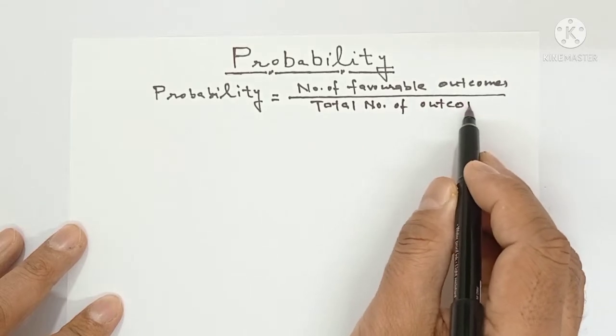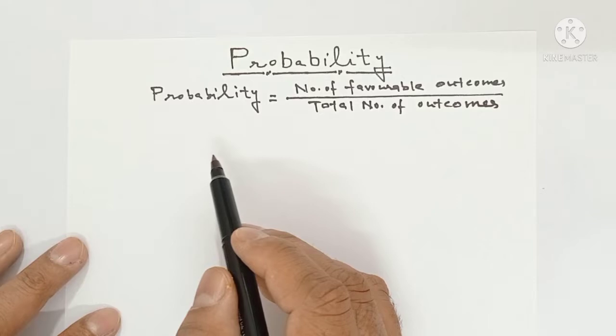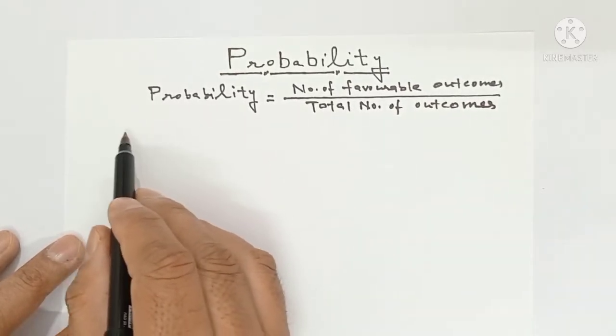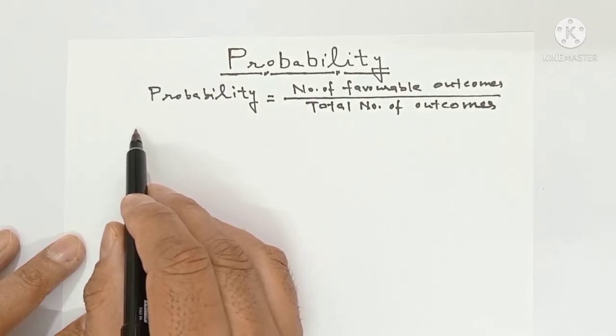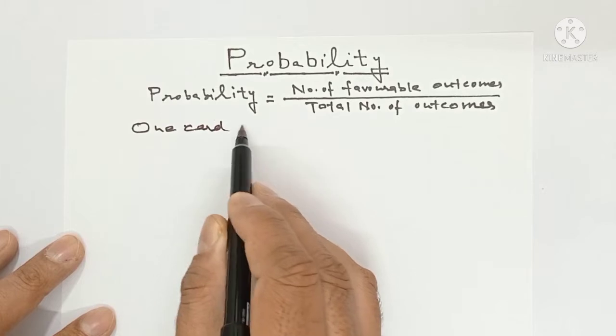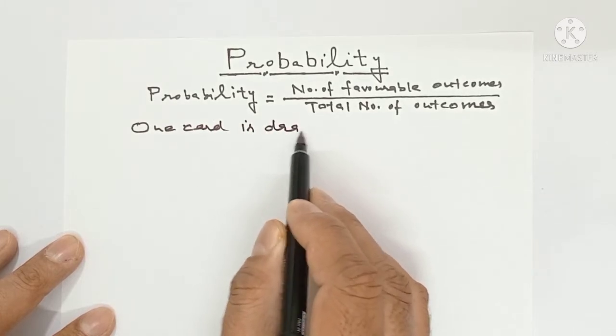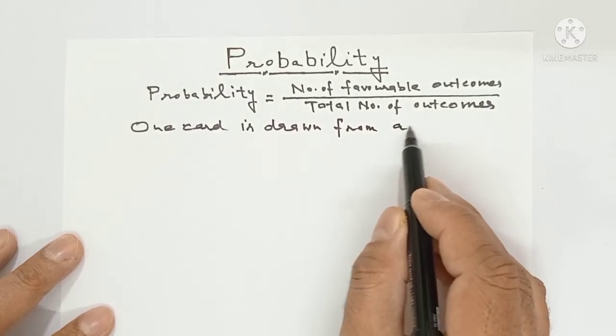Now I am taking one question related to cards that are being played. The question is: one card is drawn from a pack of 52 cards.